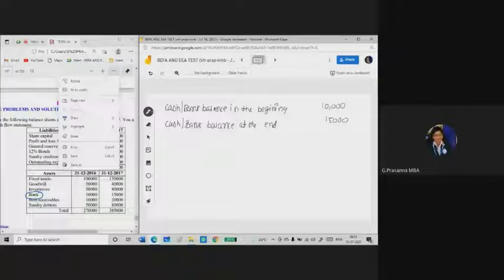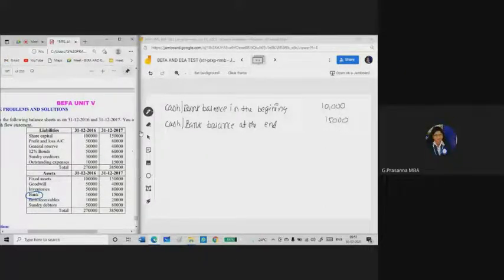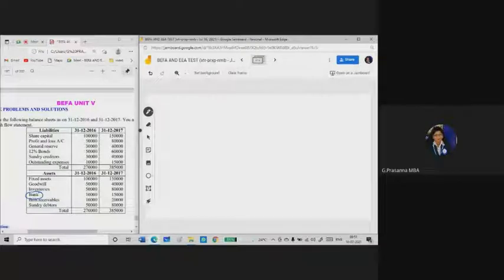So let us do one problem so that you can understand how we are taking the values. Let me draw the format here. We will do this problem. So put the heading cash flow statement. What is the format here for the cash flow statement?